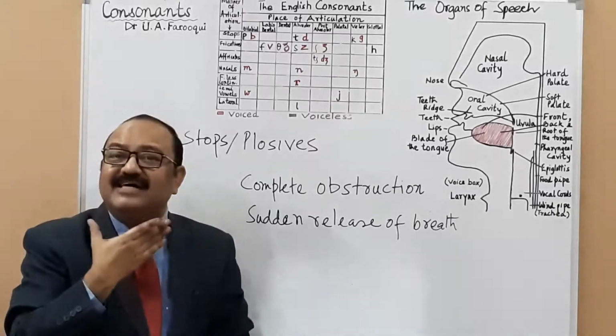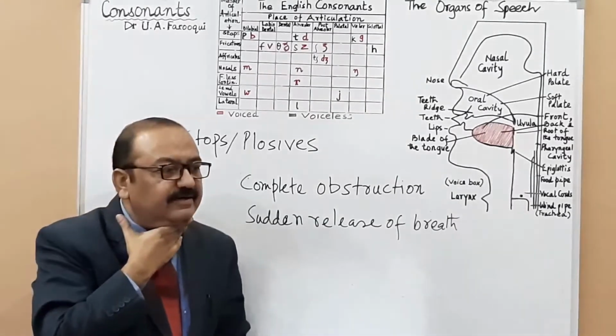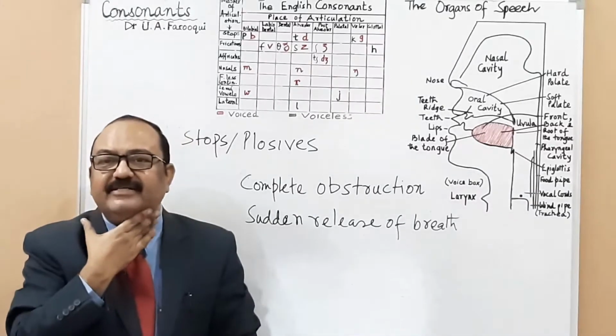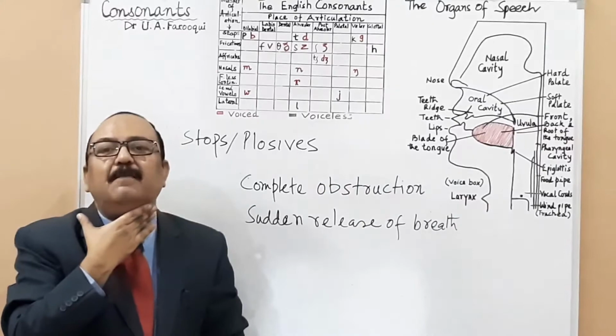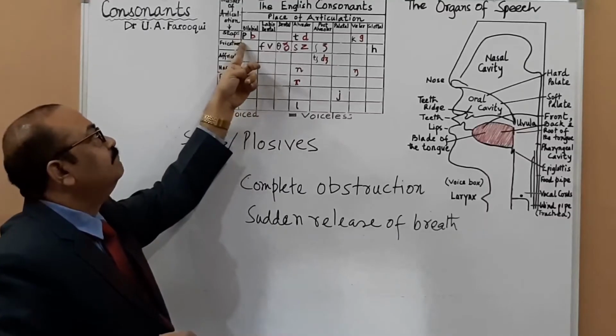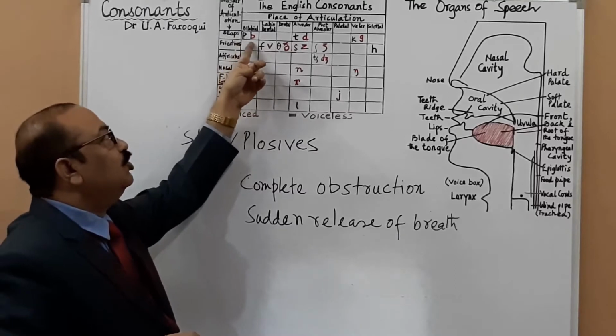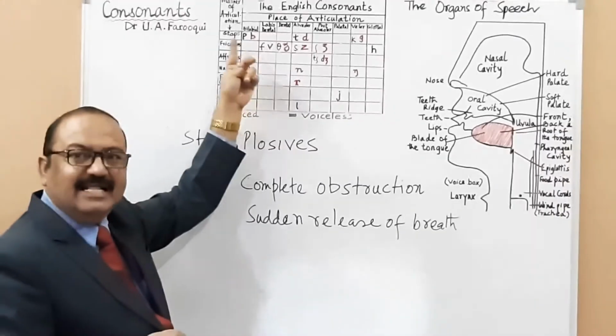And as far as ba is concerned, when you say ba, ba, ba, you feel vibration here. Just place your hand here and see. Your vocal cords vibrate when you produce voiced sounds, like ba.